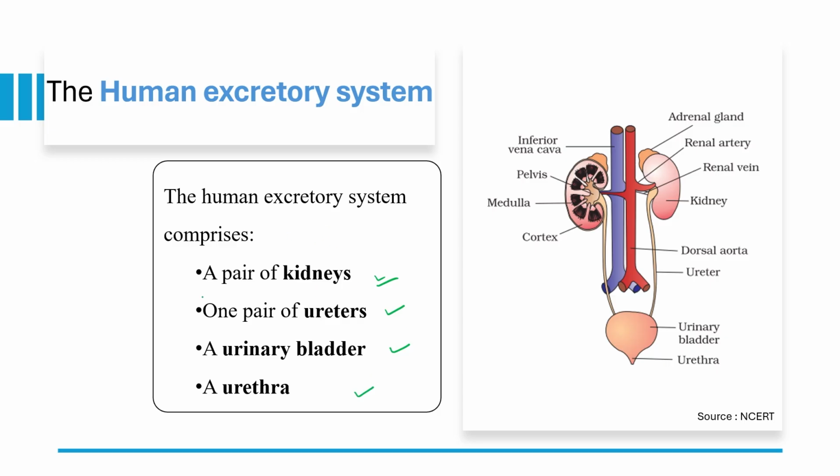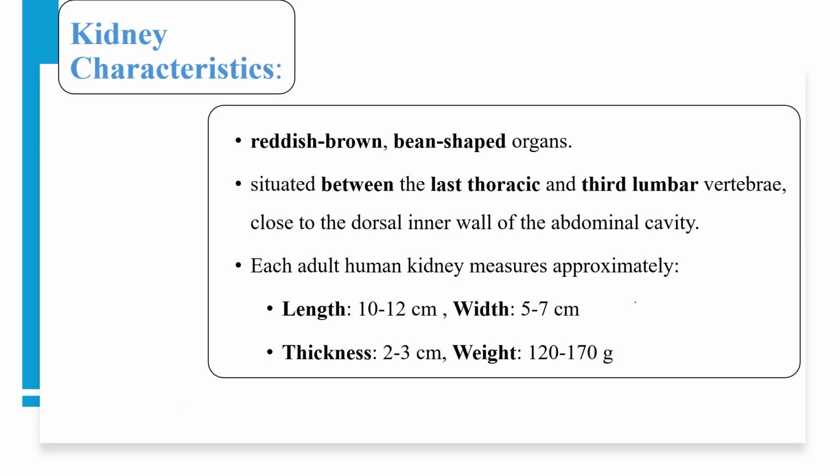So these are all the parts of the human excretory system. Okay, so the human excretory system has a pair of kidneys, a pair of ureters, one urinary bladder, and urethra. Clear?